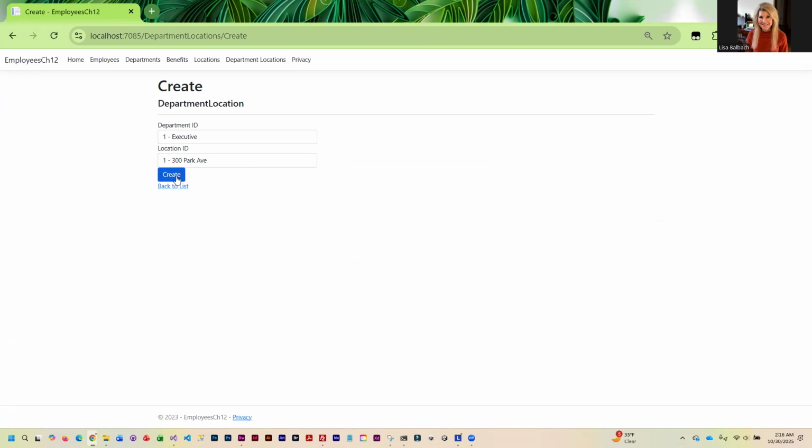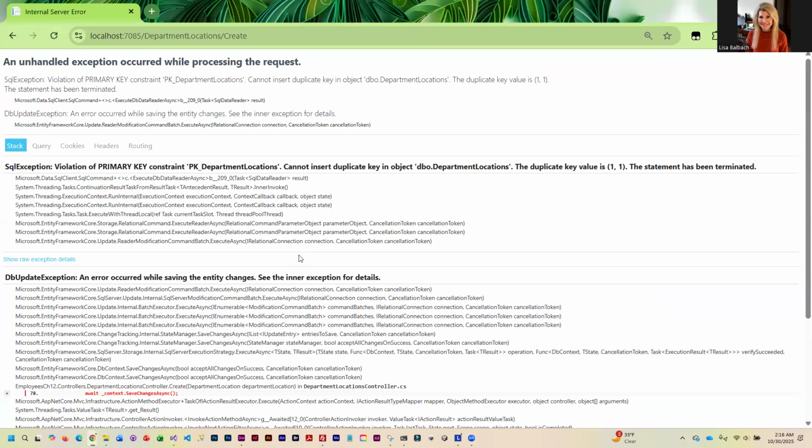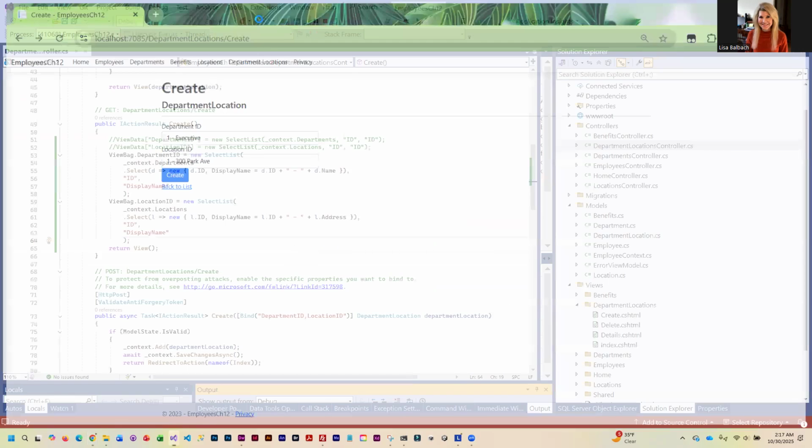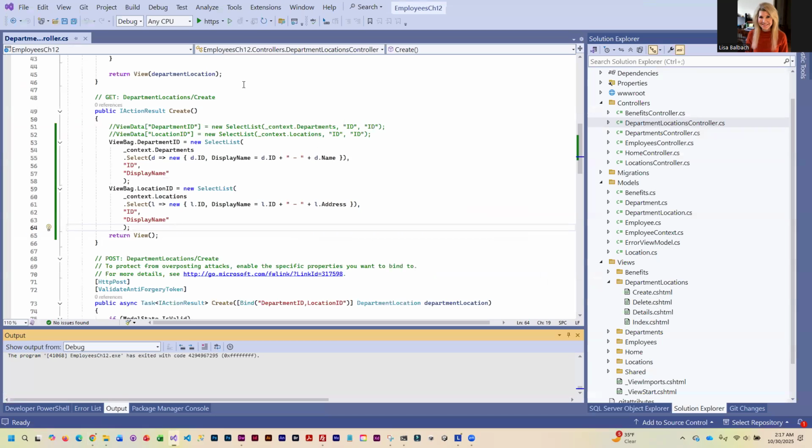If I hit create, I am going to get a database error because I am trying to add the same primary key that already exists. Okay, and that's basically what this is saying. So we should not allow this to happen. So what we're going to do is put a check in to make sure that they can't do that.